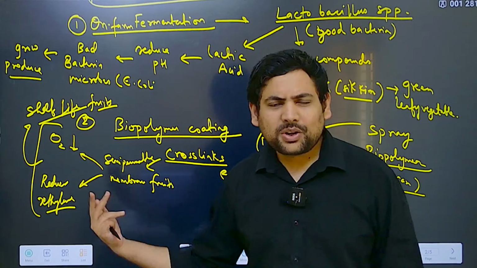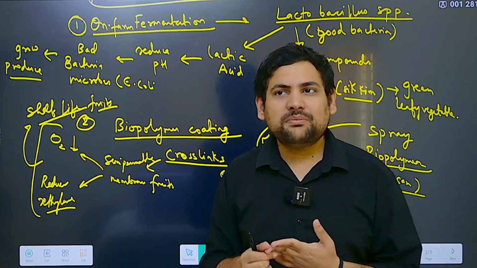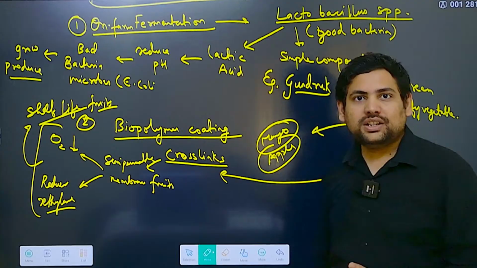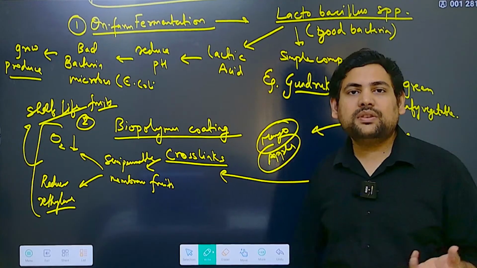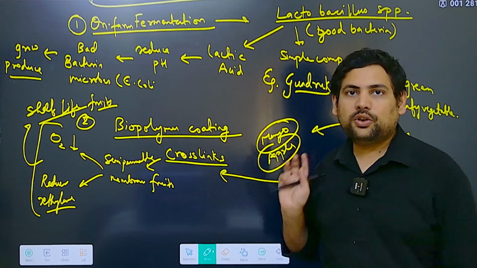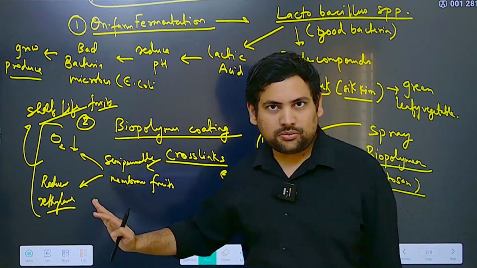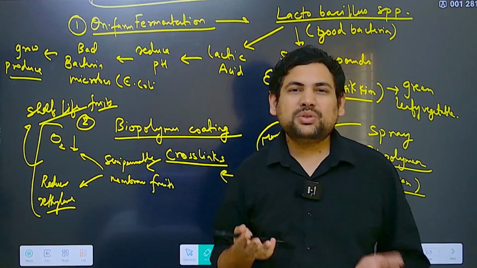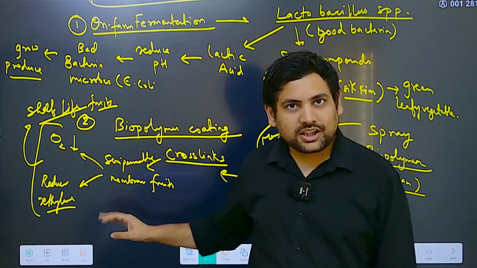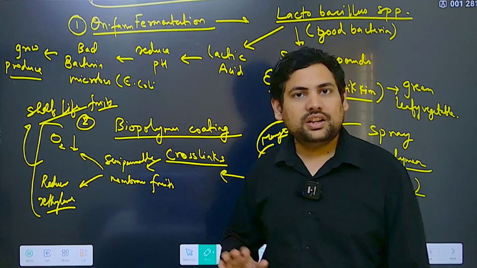Okay, example of this is many of the very high value varieties. For example, Hafus mangoes. For example, apples that come from certain parts of Himachal and Kashmir. All these can be saved using biopolymer coatings. These are two examples. You can draw it in flowchart form so that you are explaining it well. Also, because this is a 10 marker, so I am using the flowchart only. Okay, that you can use in the exam also. You draw a flowchart, explain this, give some example, and that will be it.